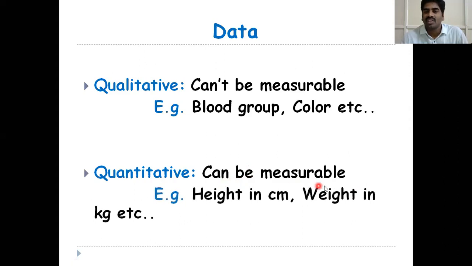Data which can be measurable is called quantitative data. For example, height we can measure in centimeters, weight we can measure in kilograms, so all measurement scales and variables come under quantitative data. There are different categories also, nominal, ordinal, interval, ratio, but basically data is divided into two types: quantity and quality. Quantity we can measure, quality we cannot measure. Okay.